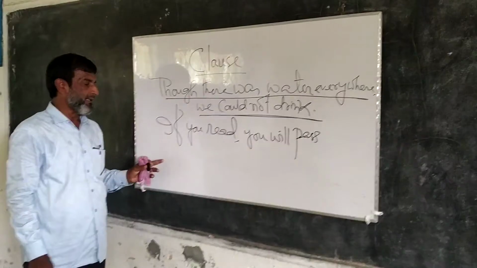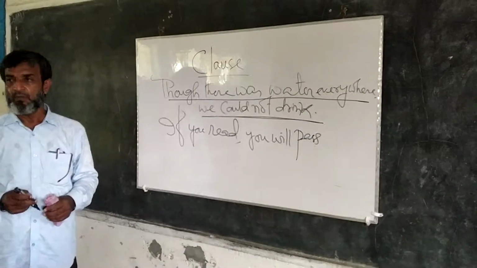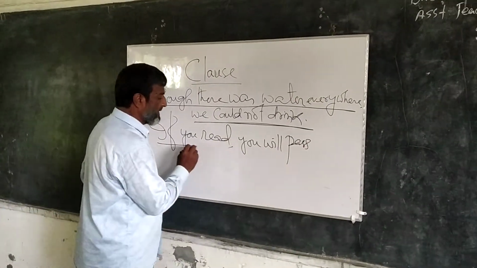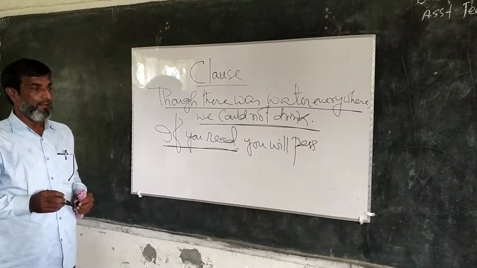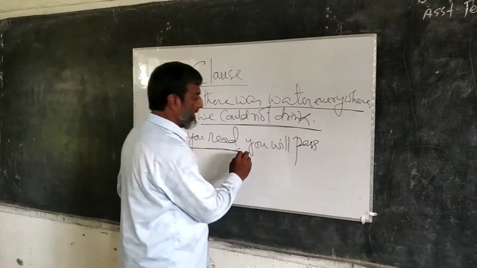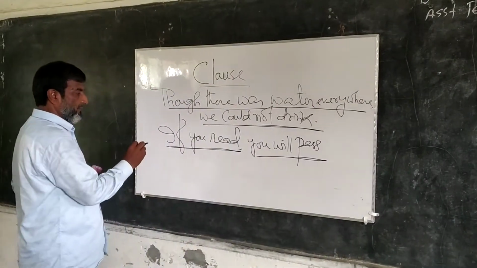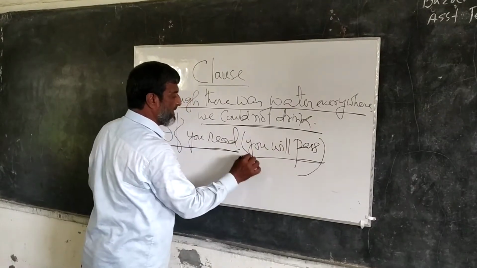Here again we can say that if you read, this is an incomplete idea. This part cannot give us a clear idea. But here, you will pass. This is a complete idea. We can say that this is a sentence.